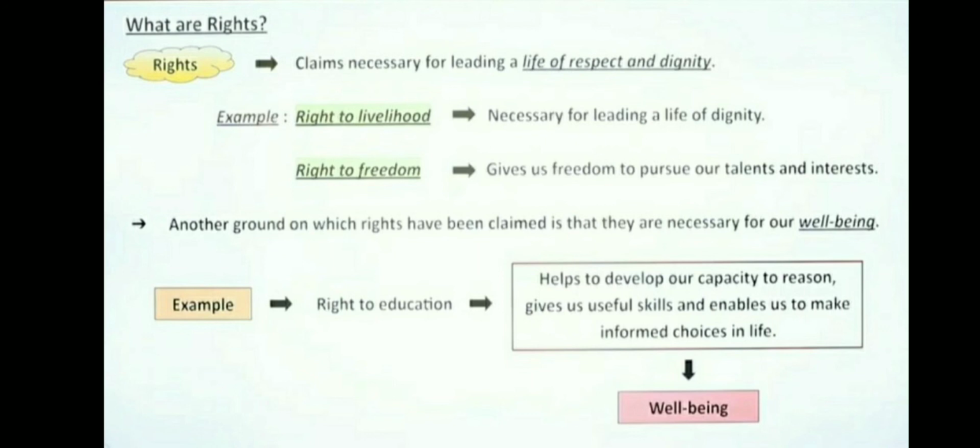Now, another ground on which rights have been claimed is that they are necessary for our well-being. They help individuals to develop their talent and skill. A right like the right to education, for instance, helps to develop our capacity to reason, gives us useful skills, and enables us to make informed choices of life. It is in this sense that education can be designated as a universal right. However, if an activity is injurious to our health and well-being, it cannot be claimed as a right.